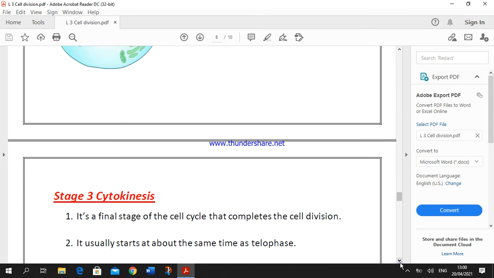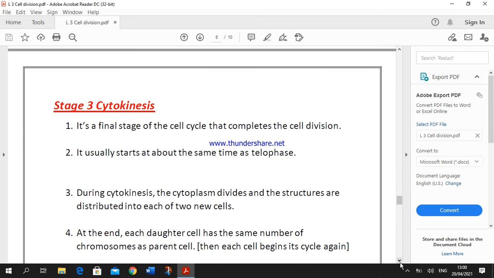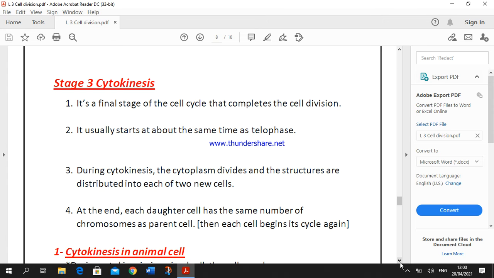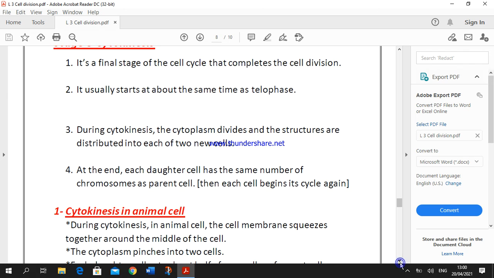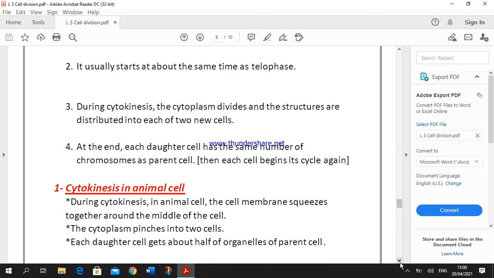After the end of mitosis, stage number 3 of the cell cycle begins, which is known as cytokinesis. Cytokinesis is the final stage of the cell cycle that completes the cell division, and it usually starts at about the same time as telophase. Okay? During cytokinesis, what happens? The cytoplasm found in the parent cell divides, and the structures are distributed between 2 new daughter cells. And at the end, each daughter cell receives the same number of chromosomes as the parent cell. Then each cell begins its cycle again and divides again.